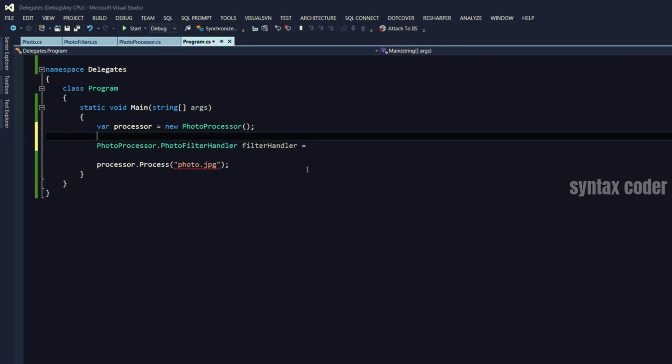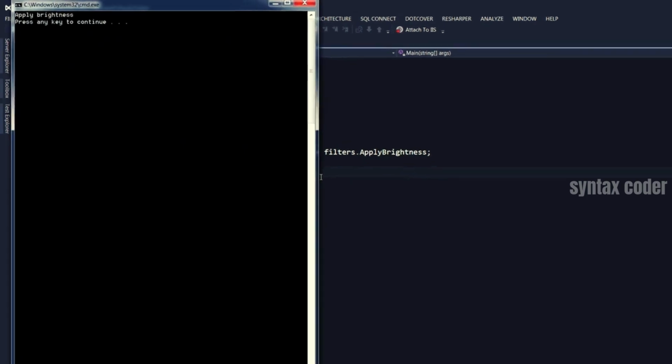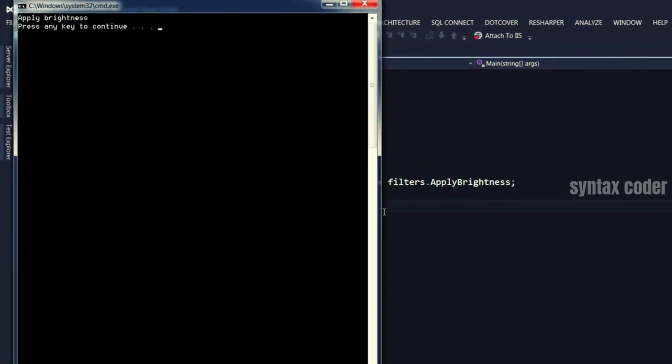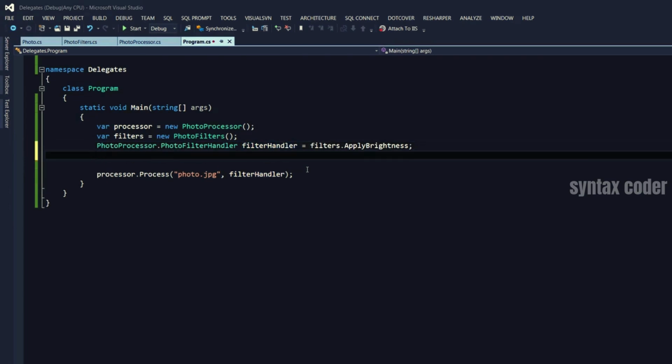I create an instance of photo filters. Filters equals new photo filters. Right? Now my handler, which is a delegate or a pointer to a method, is going to point to filters.ApplyBrightness. And in our process method, we pass this filter handler here. So now if I execute this code, let's see what happens. We get apply brightness.